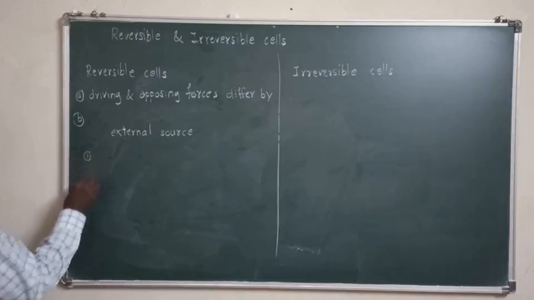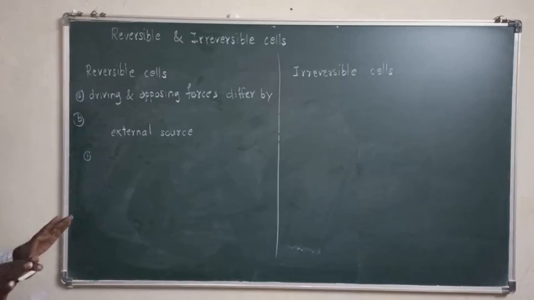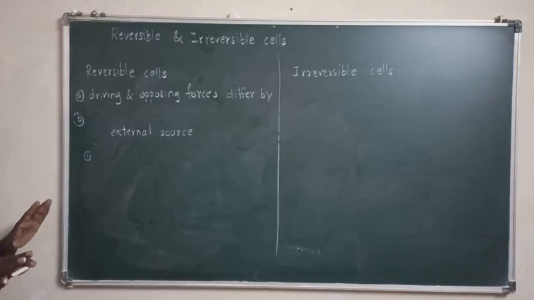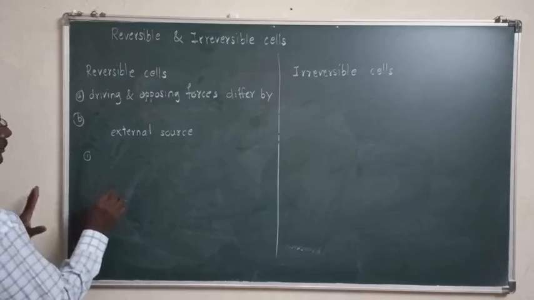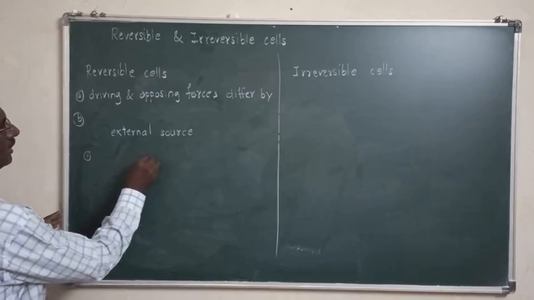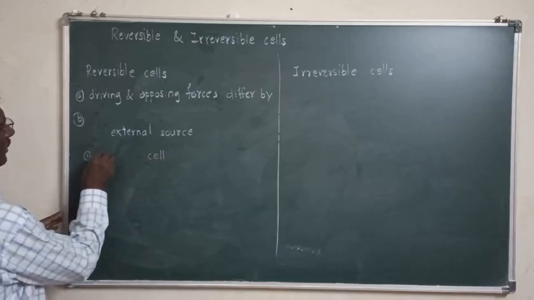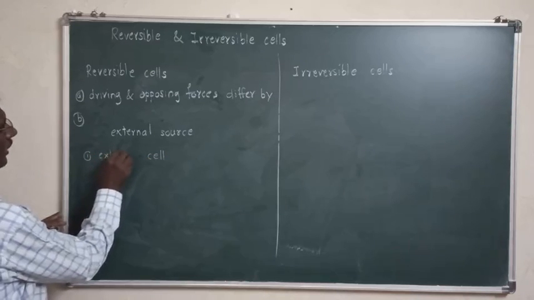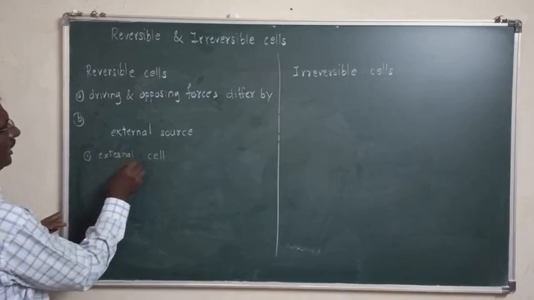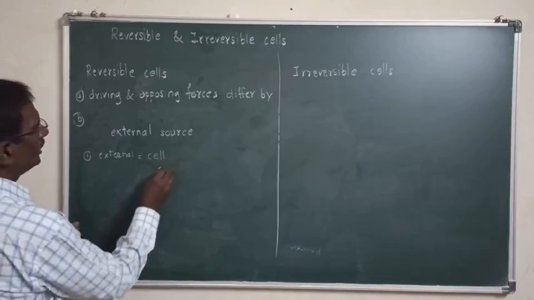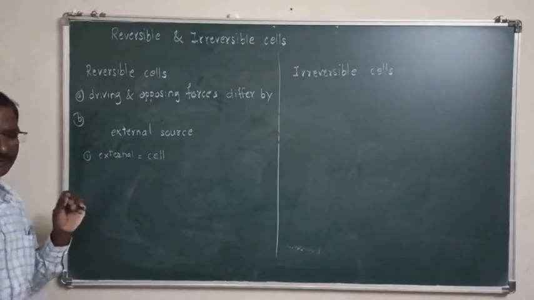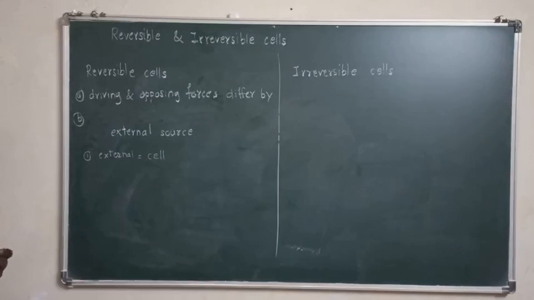One: if external EMF is exactly equal to cell EMF, in that case no current should flow and no cell reaction can occur.